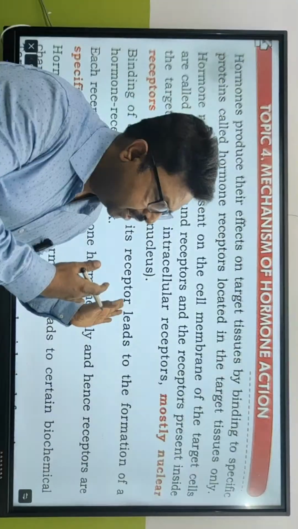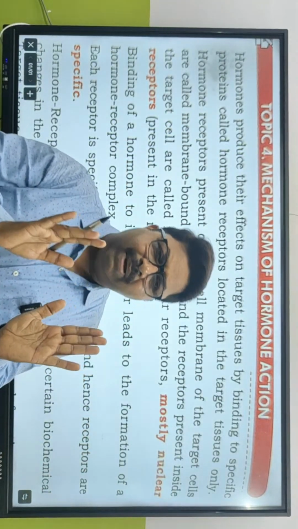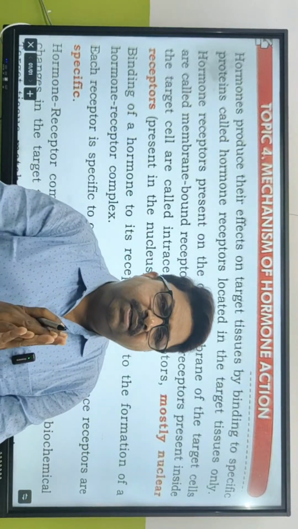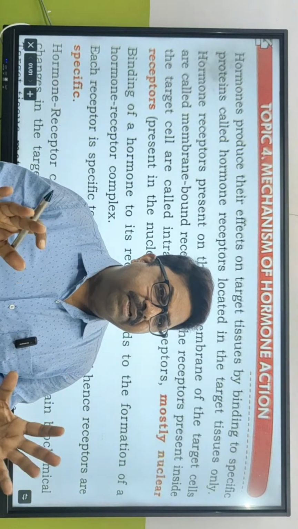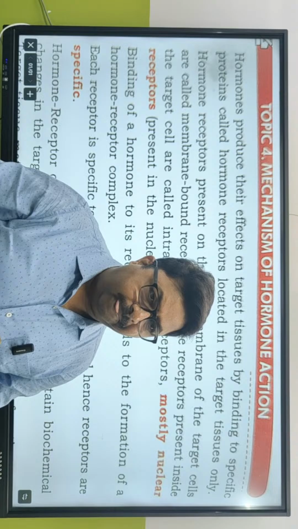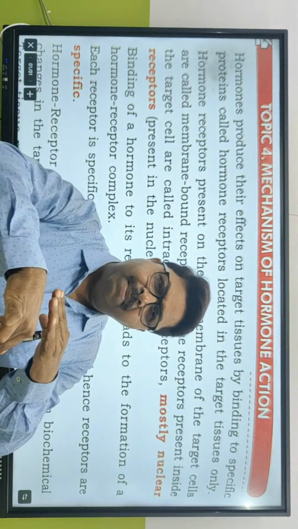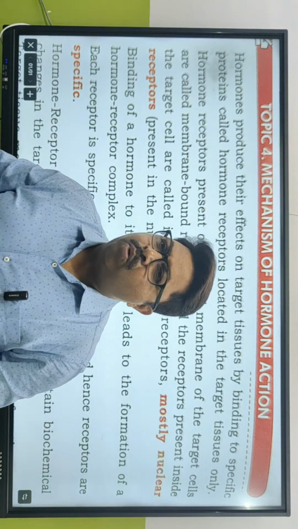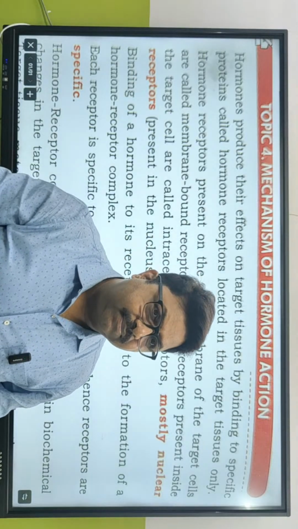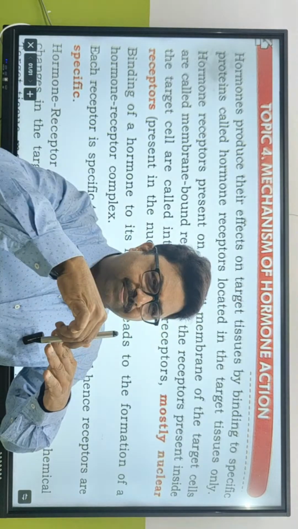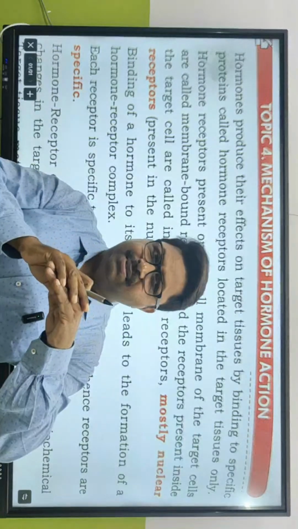Before we get into what NCERT says, let me give you some idea. Some of the hormones are lipid soluble, some are lipid insoluble. The lipid soluble ones are going to pass through the cell membrane, because you know the cell membrane is made up of phospholipids and proteins. So they can easily pass through. So they don't require any receptors.